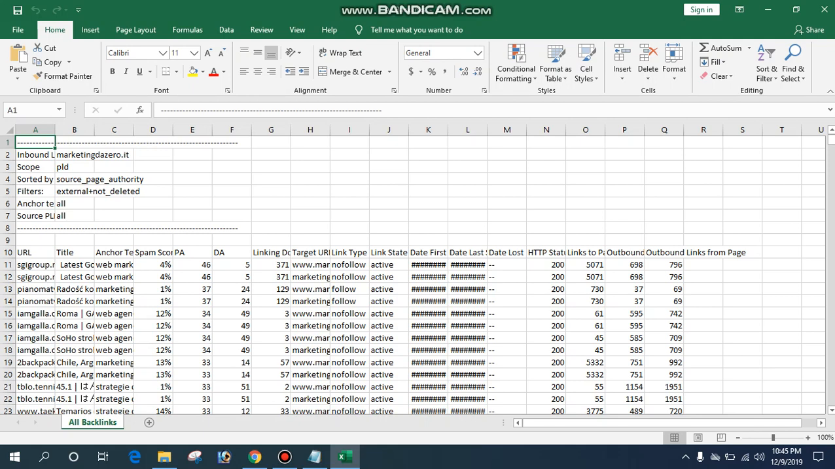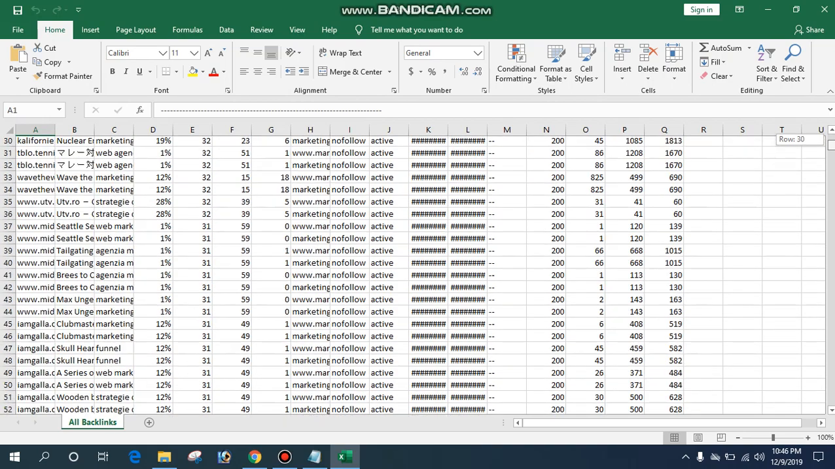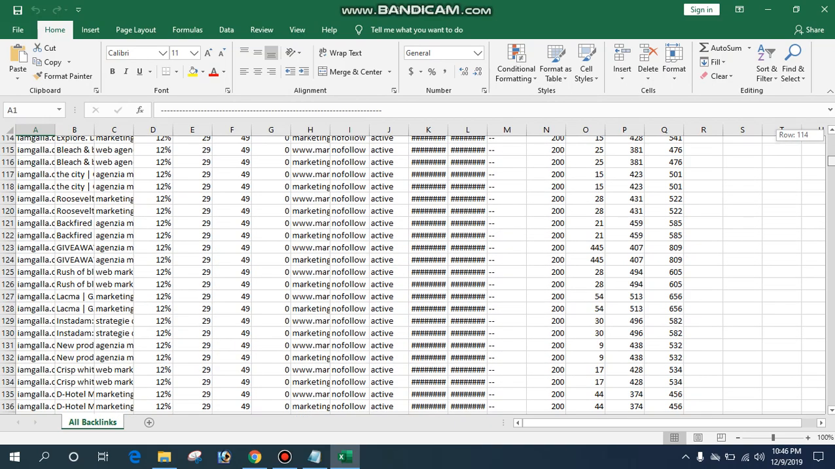Then after that, page authority and domain authority. Both are linked to each other. We will see this in steps. After that, it's your target URL, link type, state active or not, and then your link type, no follow, do follow. So first thing is we go for URL.